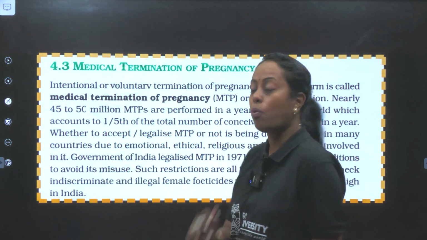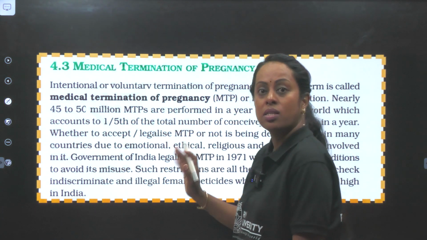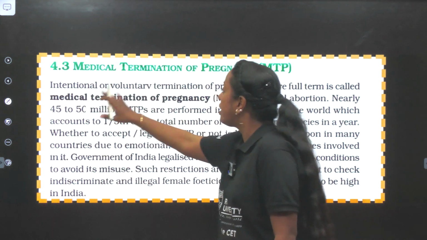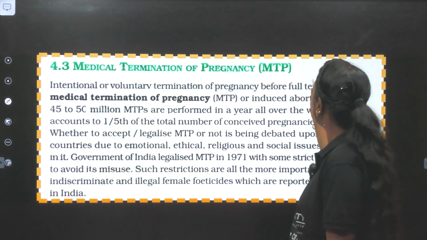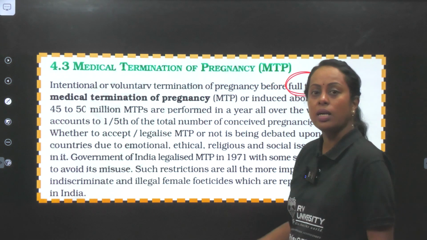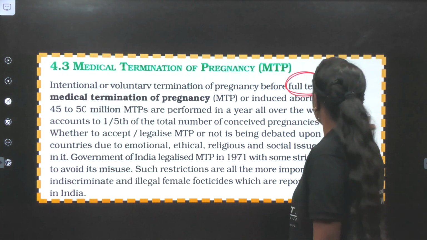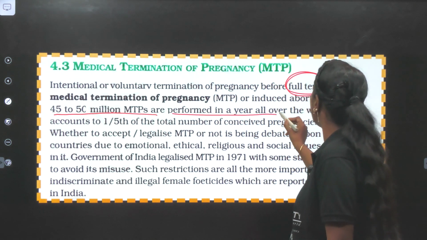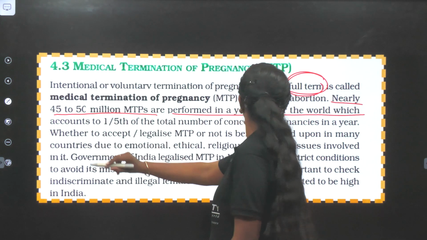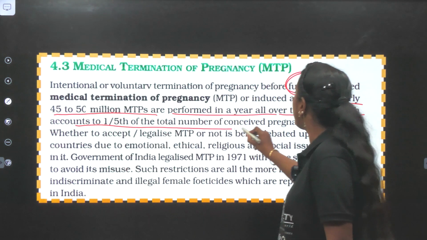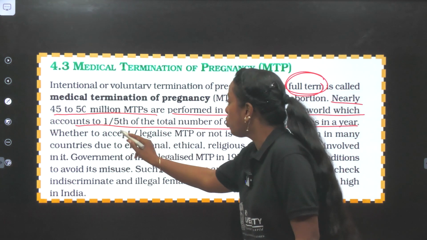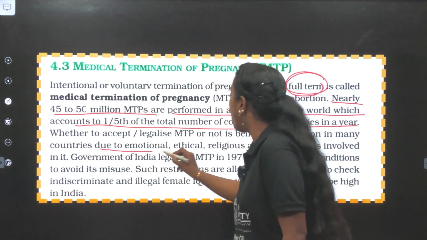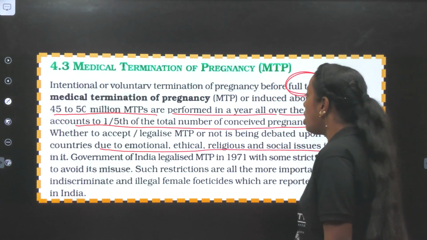I do have one more point to cover here. See why I have taken this: they will ask you the numbers here. Medical termination of pregnancy is nothing but intentional or voluntary termination of pregnancy before full term is completed. Nearly 45 to 50 million MTPs are performed every year all over the world, which accounts for one-fifth of the total number of conceived pregnancies in a year. Whether to accept legalized MTP or not is being debated by many countries due to the emotional, ethical, religious and social issues involved in it.